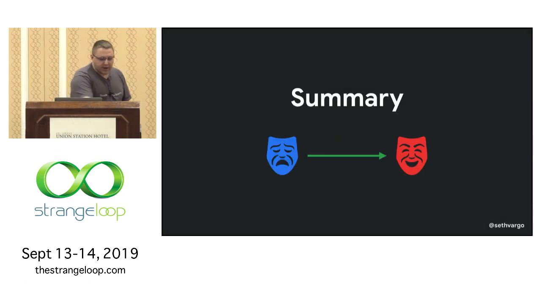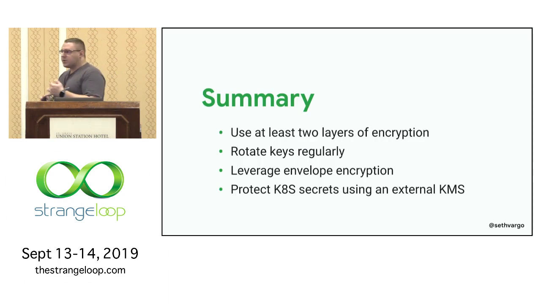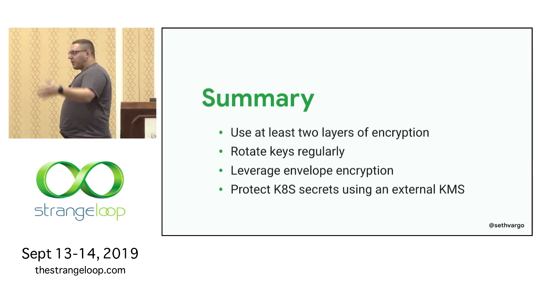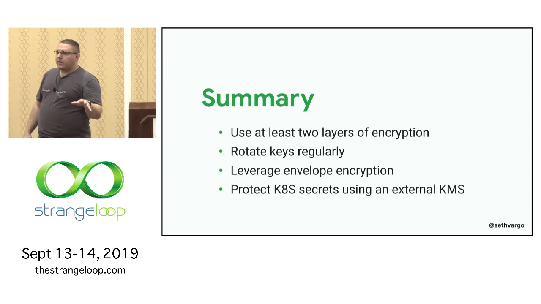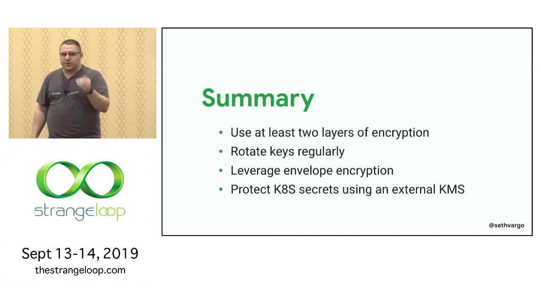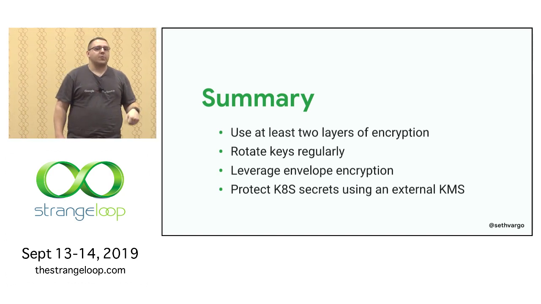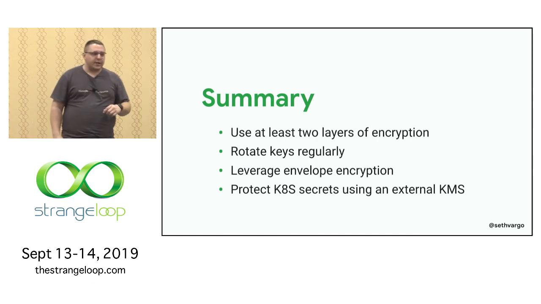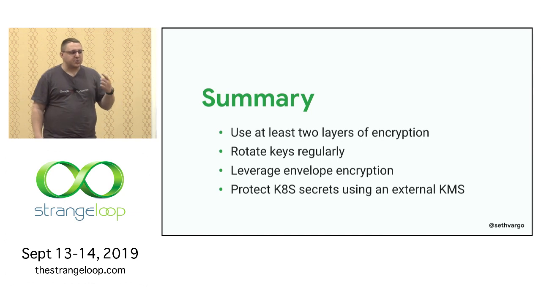Cool. So to quickly recap, always use at least 2 layers of encryption. I should have emphasized this more. Application layer encryption and envelope encryption are great. They're not the only solution. You should also still be using file system level encryption, right? Someone should not be able to walk into your data center and rip out a hard drive and have access to that data. Rotate your keys and credentials regularly.